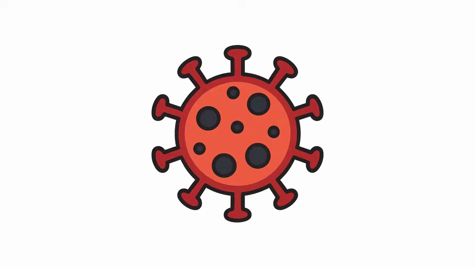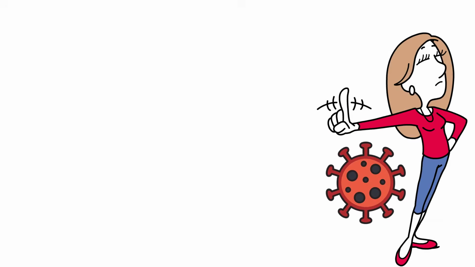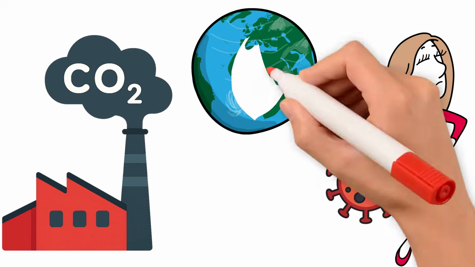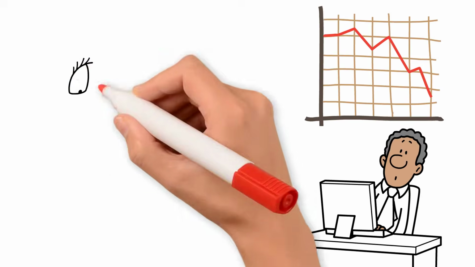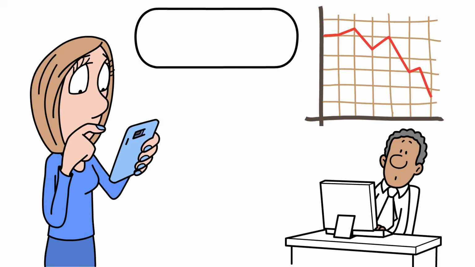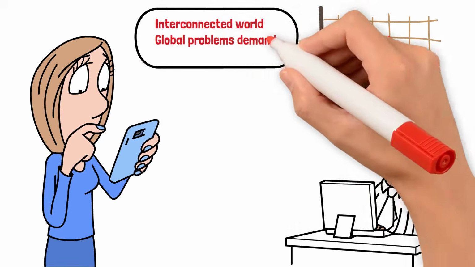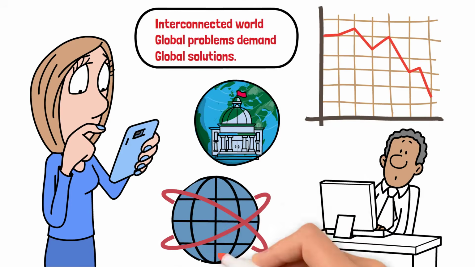When COVID-19 spread across the globe, no single country could stop it alone. When carbon emissions warm the planet, no border wall can block the heat. When financial markets crash, the shockwaves ripple worldwide. These crises remind us of a simple truth. In an interconnected world, global problems demand global solutions. Enter global governance and international organizations.